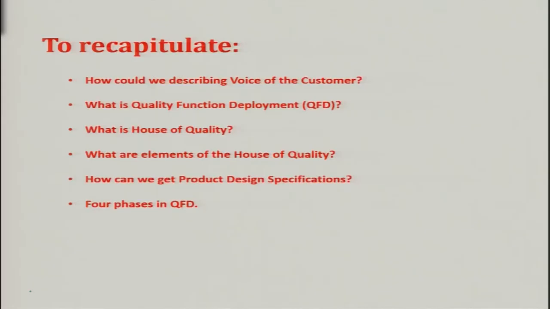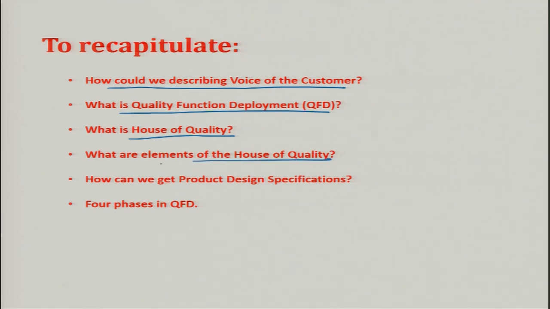This is green quality function deployment. I would request you to do a task. Let us recapitulate before. We saw how we could describe the voice of the customer. We saw what is quality function deployment, what is the house of quality, how it is used as a technique in quality function deployment, what are the different rooms or elements in the house of quality, how we can get product design specifications.